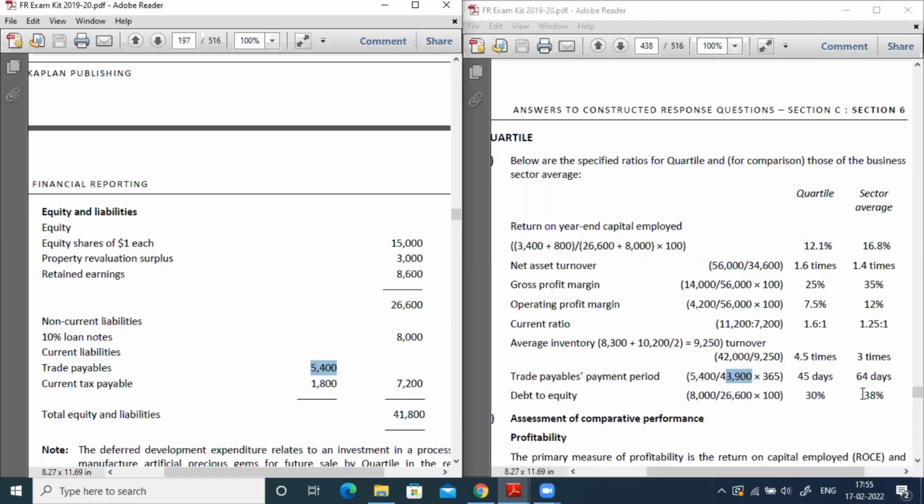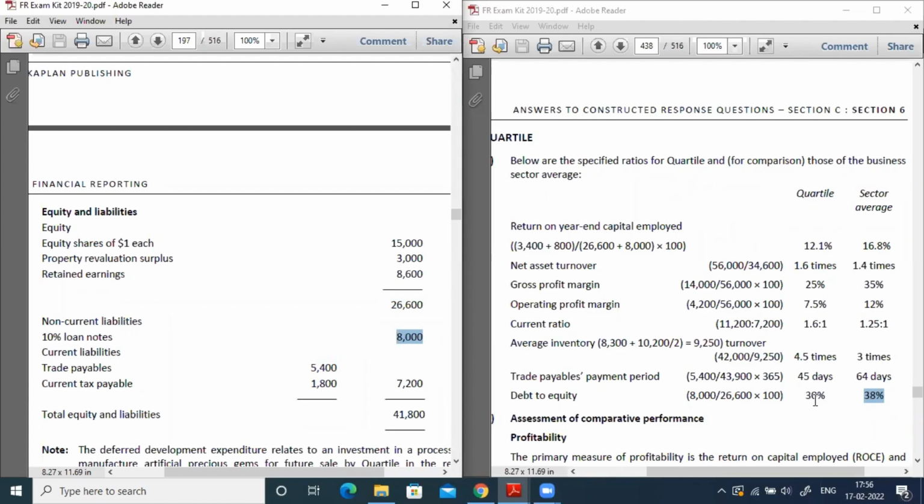Now the final one, gearing ratio, debt equity ratio. The sector gearing ratio is 38%. Now we should compute the gearing ratio of the quartile company. In order to compute this, we need equity and debt. So equity is 26,600 and the debt is 8,000. So debt divided by equity, we got it as 30%. So these are the required ratios of the quartile company.